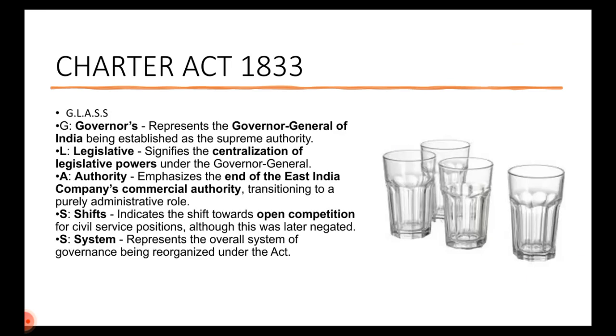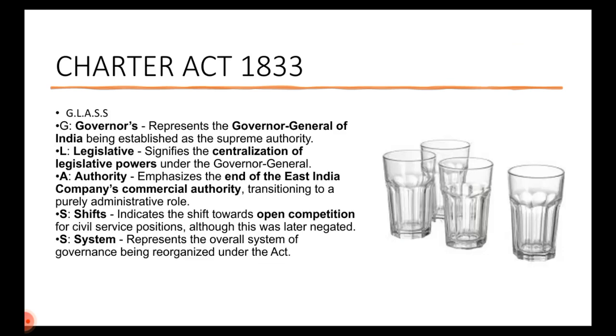So the next one is Charter Act of 1833. We will remember it like a GLASS. So 1833 is a GLASS act. What is GLASS? G is governors. It represents the Governor General of India. Now it is Governor General of India, not Bengal. It's India, being established as a supreme authority. So L, legislative, signifies the centralization of legislative powers. Similarly, there is also the formation of the Macaulay Commission, right? Where IPC and CRPC were later established, the Law Commission.